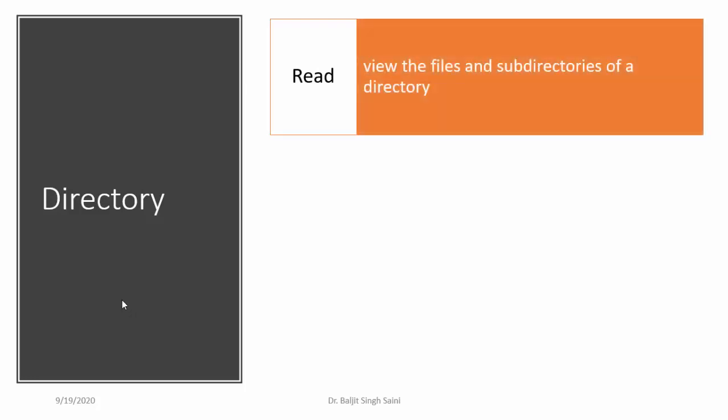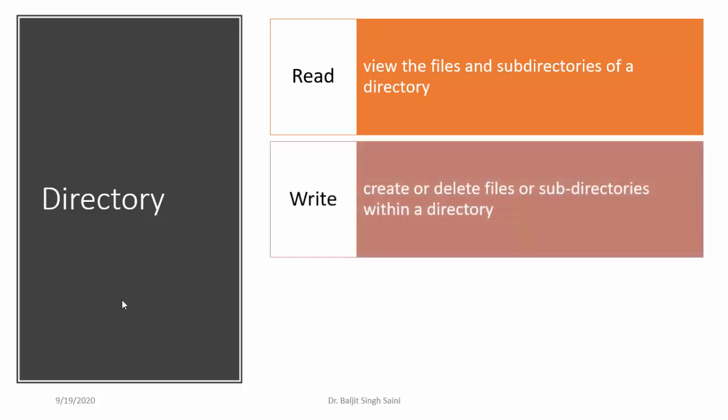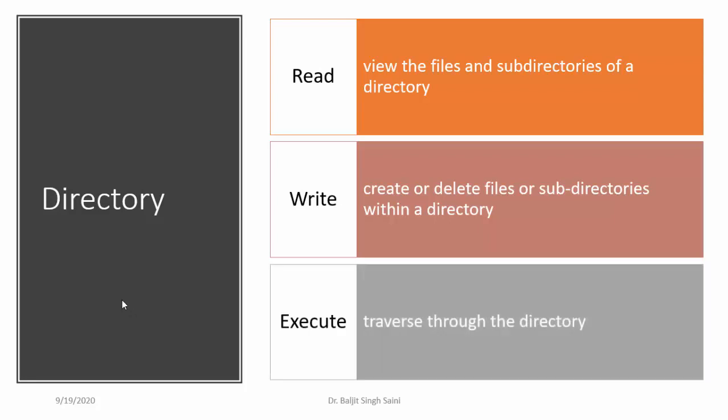Now let us understand what these permissions, read, write and execute, mean for a directory. Read for a directory means you can view the files and subdirectories within it, whatever the contents of the directory are. Write means you can create or delete files or subdirectories within a directory. Now the most important part, execute. Execute for a directory means you are able to traverse through the directory.